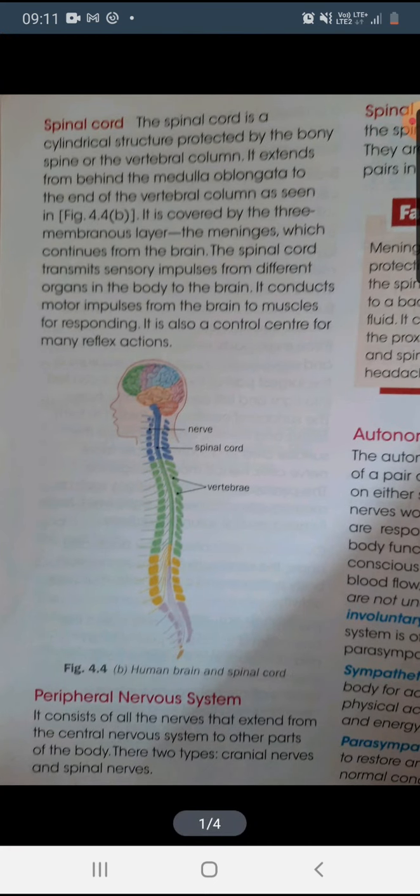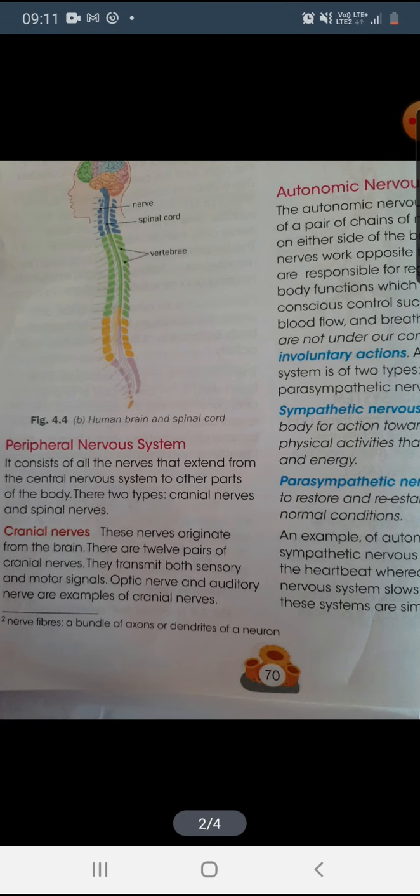Next is the peripheral nervous system. The peripheral nervous system contains all the nerves that extend from the central nervous system, because the central nervous system is the main part. From that part, several other nerves extend to all the parts of our body. It includes two types of nerves: cranial nerves and spinal nerves.